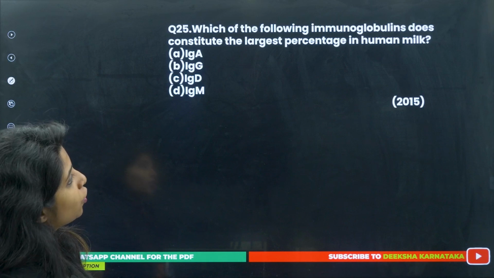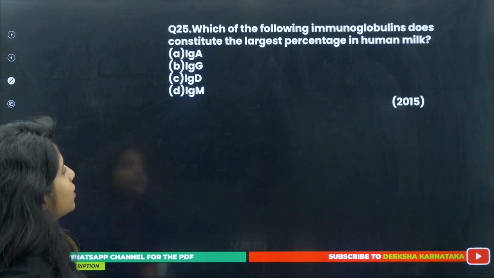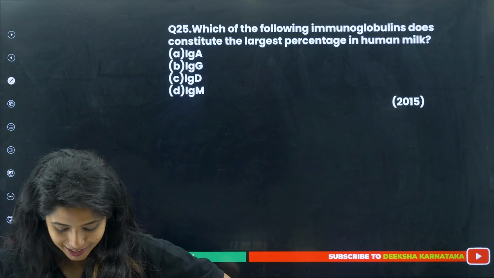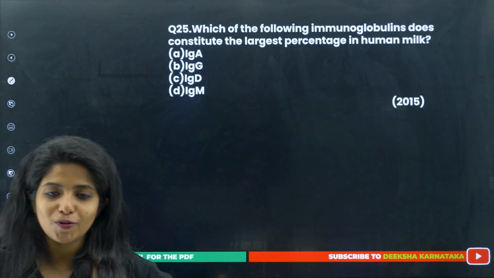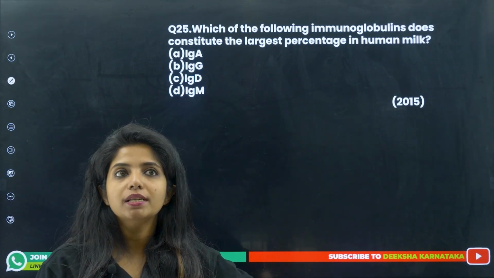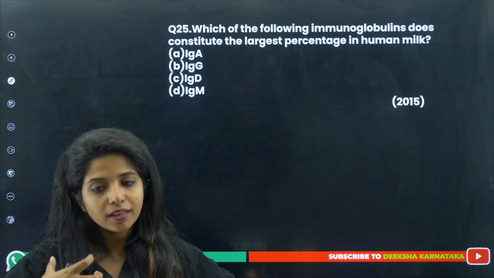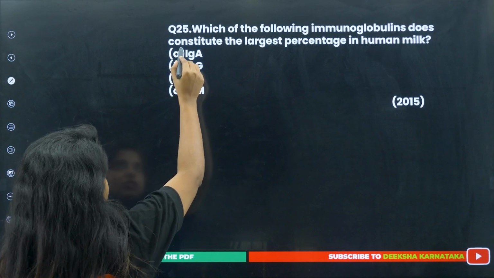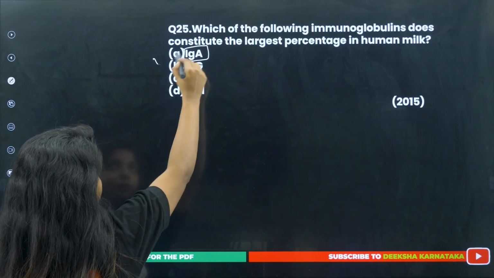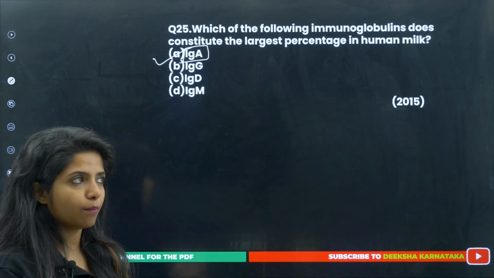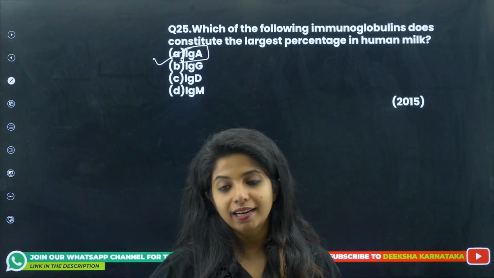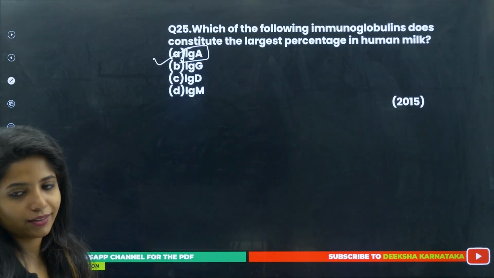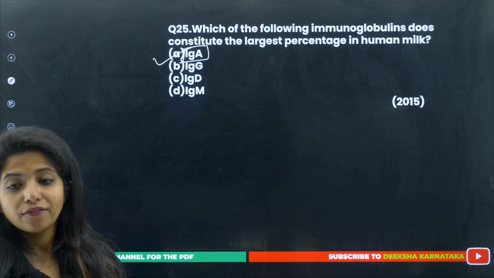Which of the following immunoglobulins does constitute the largest percentage in the human milk? And this was the question that I was wanting to ask you for so long. So, we discussed that babies need the colostrum, and colostrum is the initial milk that is being produced from the female. This colostrum will be rich in what? IgA, immunoglobulin A. So, just remember, initial period, what is the first letter of the alphabet series? A. And the initial one, A. You can remember like that. It came in the year 2015.